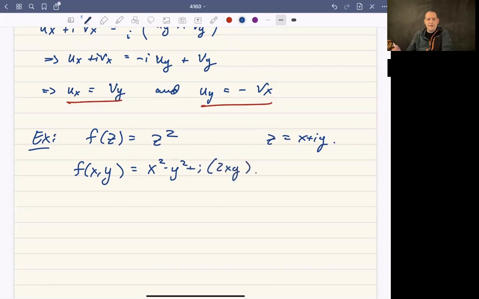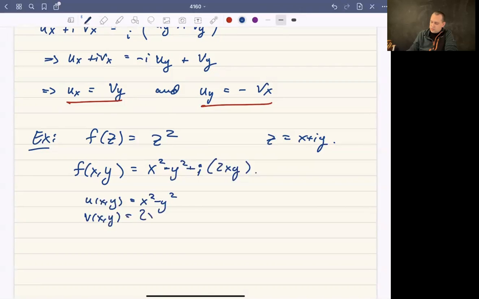Now we know that f is an entire function. Remember what that means is that it's differentiable over all values in C, and therefore it's holomorphic for all values in C. And if it's holomorphic for all values in C, those are called entire functions. So this one is differentiable everywhere. And so we can kind of make sense of this for any input that we want. So we can talk about this in general. But our u of x,y is going to be x squared minus y squared. That's the real part of the function. And then the imaginary part of the function is going to be 2xy.